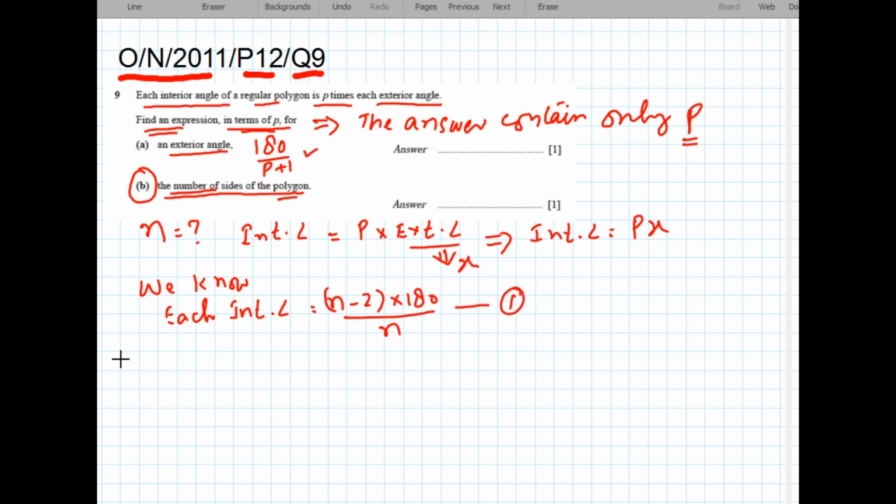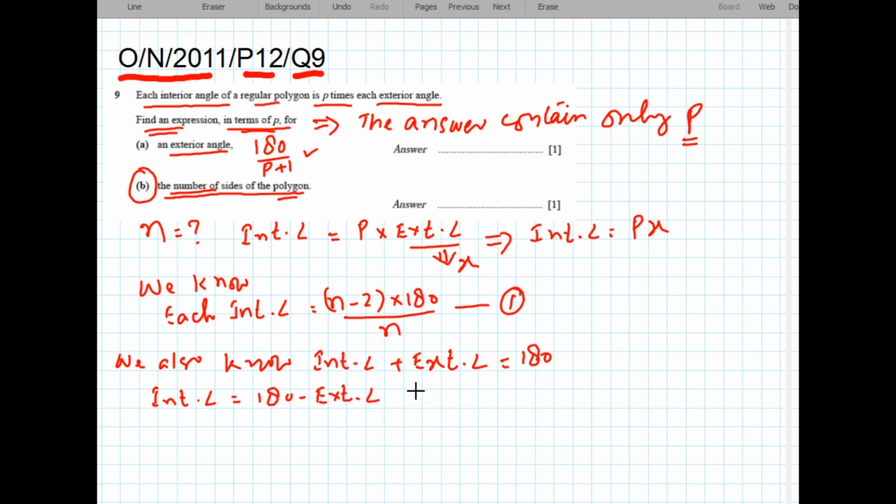This is equation 1. We know that interior angle plus exterior angle is equal to 180. So interior angle is equal to 180 minus exterior angle.